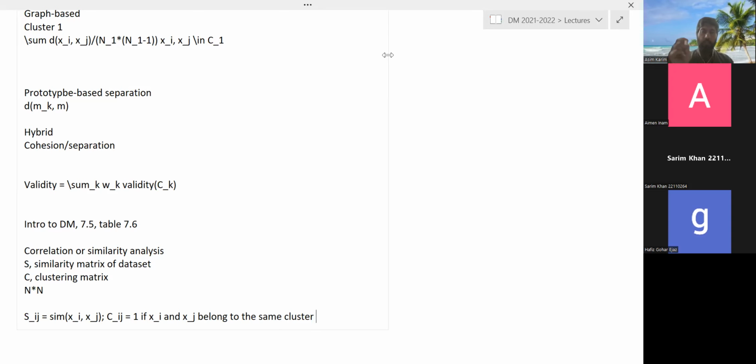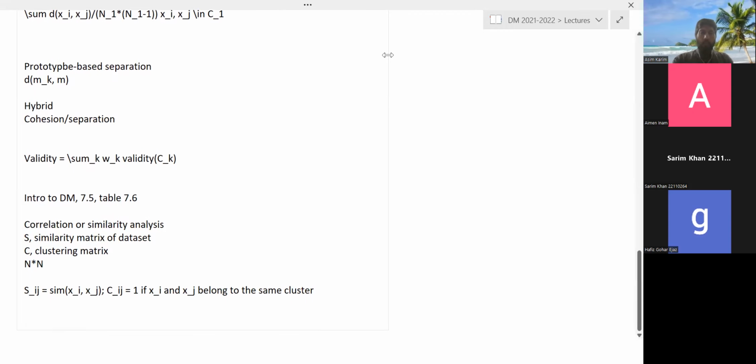If they belong to the same cluster, put a 1 in this matrix at that position. Otherwise, put a 0 there. By the way, both of these matrices are symmetric.